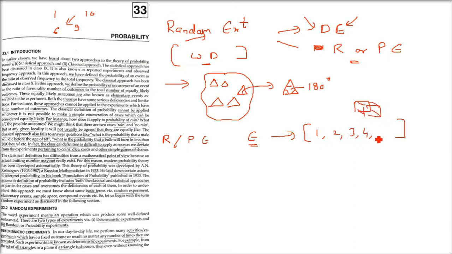For example, with a die, 1, 2, 3, 4, 5, 6 will come. Below 1 cannot come, over 6 cannot come. Only integral numbers can come. For example, tossing a coin, you are not sure if head or tail will come, but you are sure that either head or tail will come. So this is a random experiment. As I said, rolling an unbiased die or drawing a card from a well shuffled pack of playing cards are examples of random experiments. All these are random experiments.